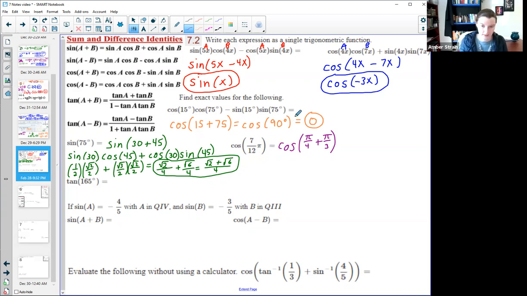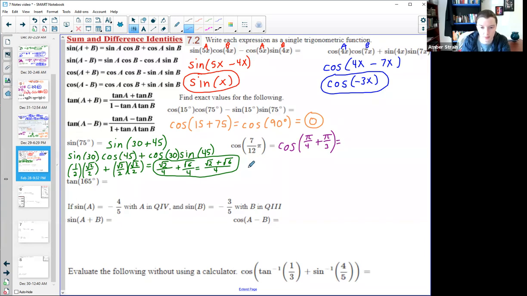If I'd tried sixth, I might have said 7/12 minus 1/6. It gives me 5/12. So I say, oh, that didn't really help me. So you just play with those numbers until you can get two that you do know that are on your unit circle. So now I'm going to use this formula here. Remember that it's that opposite sign in the middle.